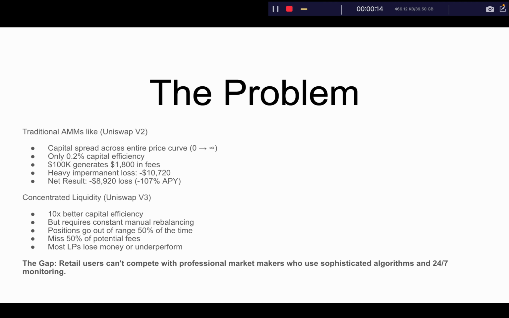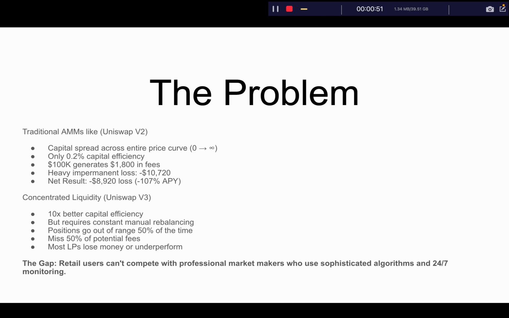If you look at traditional automated market makers like Uniswap v2, liquidity is spread across an entire price curve from zero to infinity. This is very inefficient because there's a lot of your liquidity that will never be used. For example, with $100,000 of provided liquidity, you might generate only a 1.8% return in fees. There's also the risk of heavy and permanent loss, which is addressed in concentrated liquidity market makers.